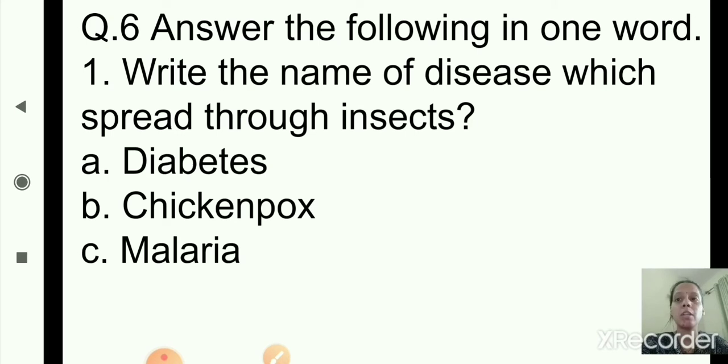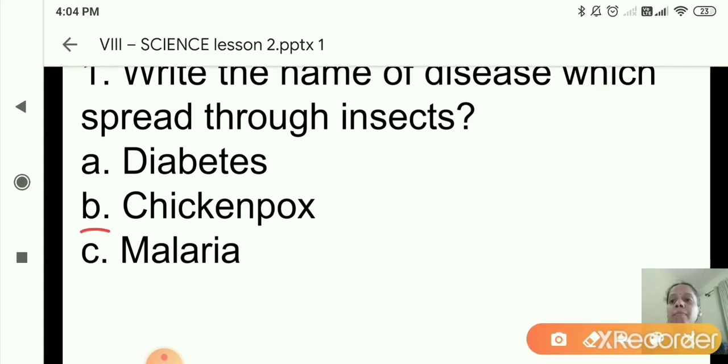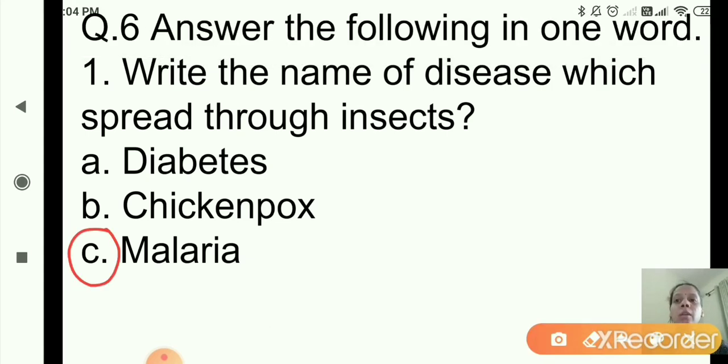Which disease spread through insect? Right, option C, malaria, which spread through insect. So you will click on the third option, that is option C, malaria. Okay, so this is question number 6. Answer the following in one word. You will get the options. From that option you will select or you will click on the correct option.